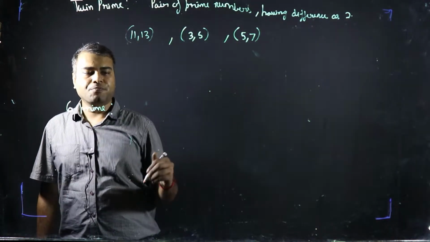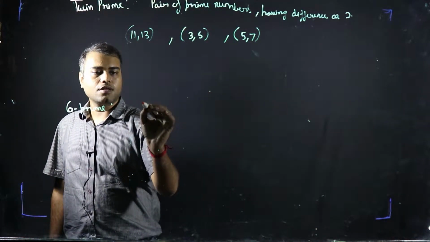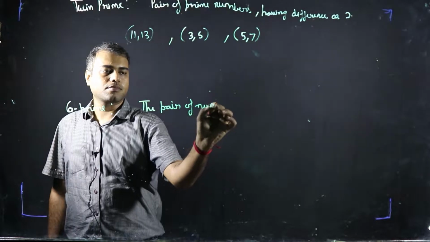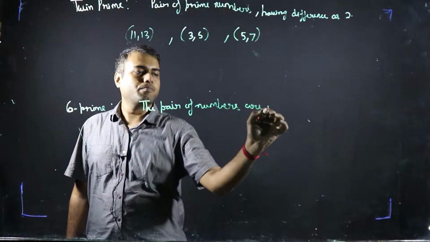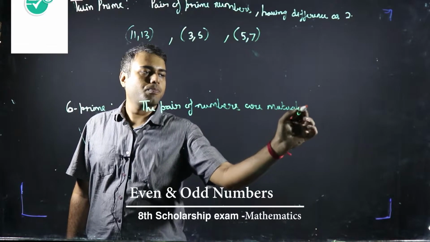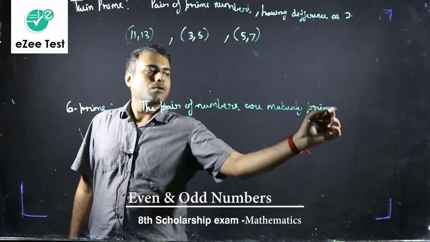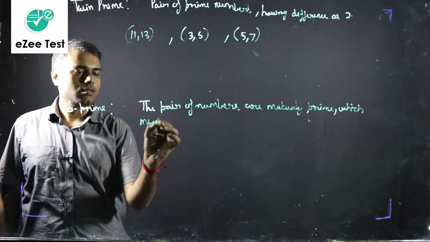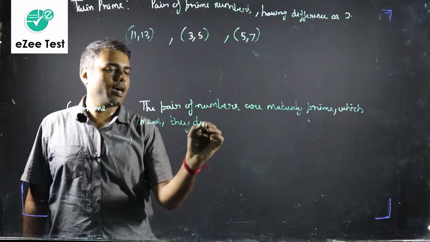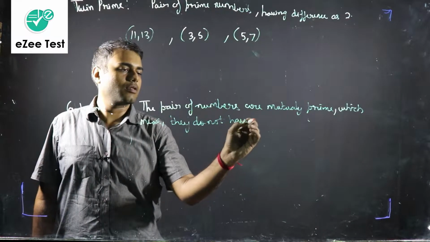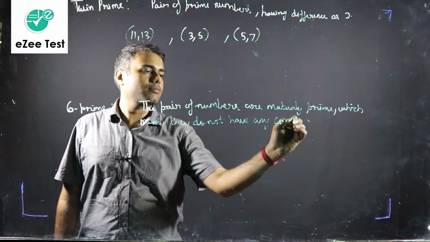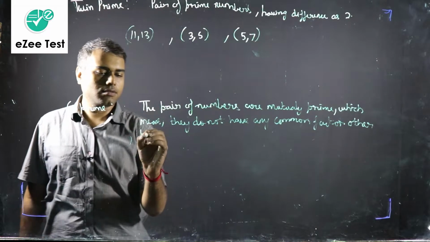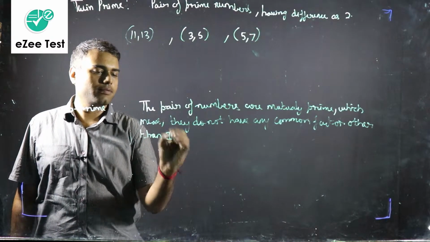And what is the meaning of co-prime? Co-prime means the pair of numbers are mutually prime, which means they do not have any common factor other than 1.